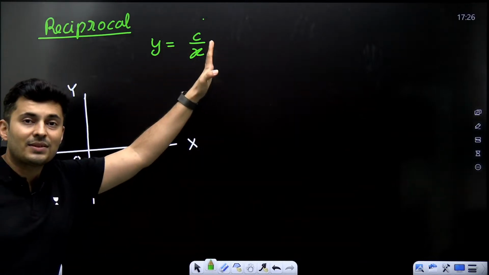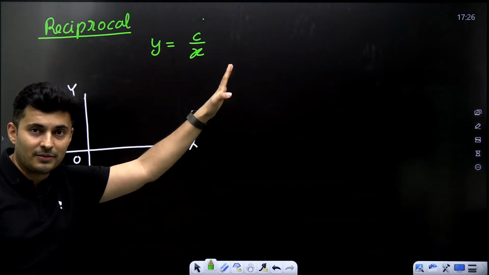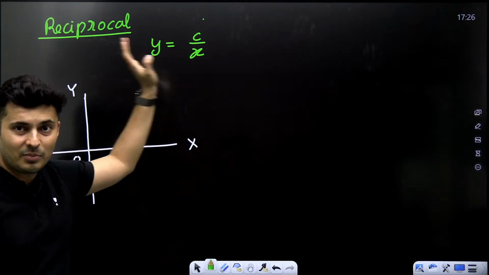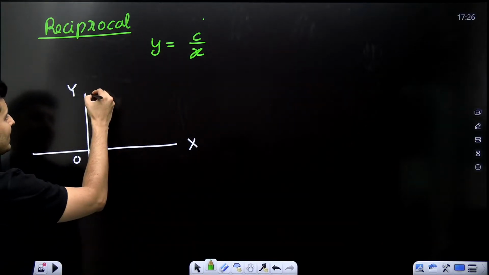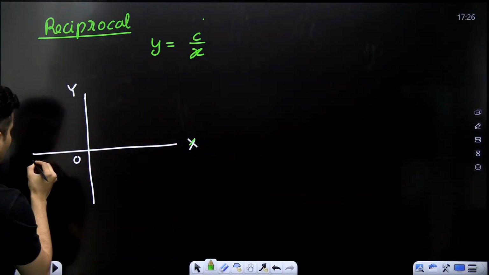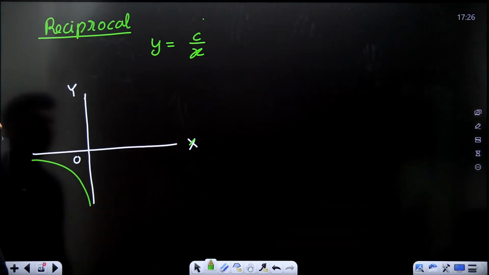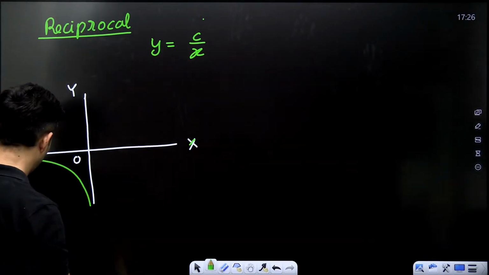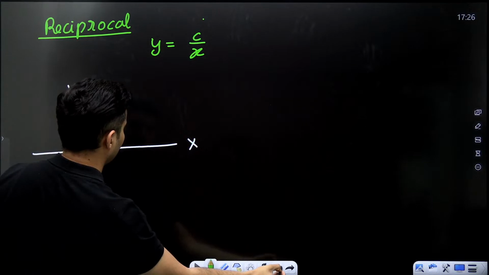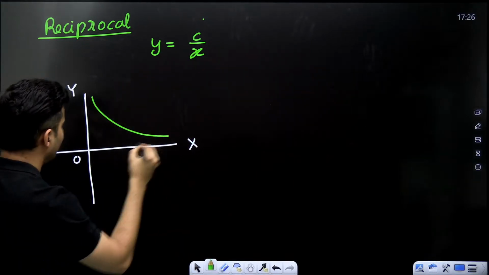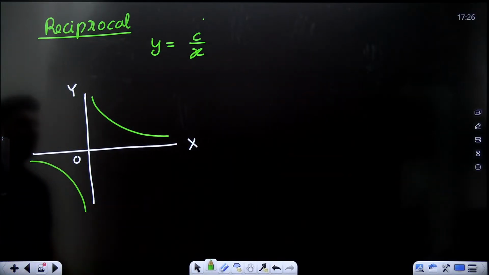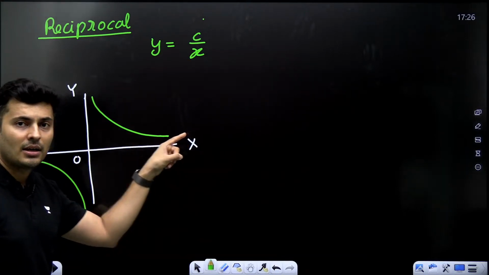Understand, if this number c is positive, then you will see the graph look like this and like this. It will look like this and it will look like this. You might be wondering, why is it going here? Why is it like that?